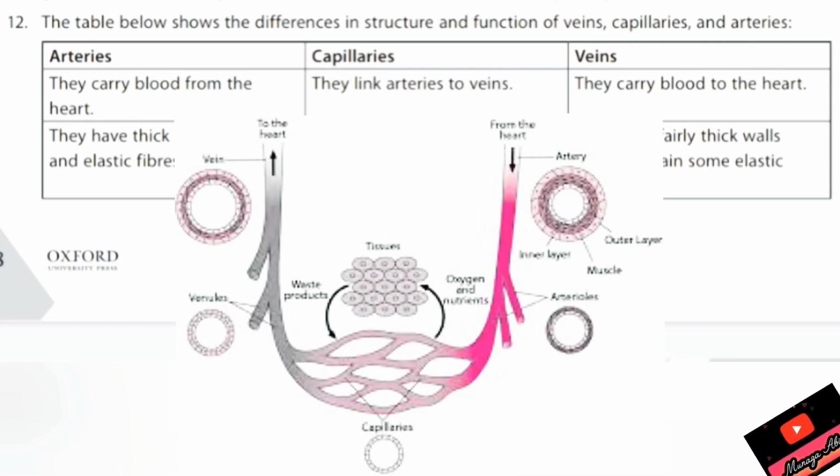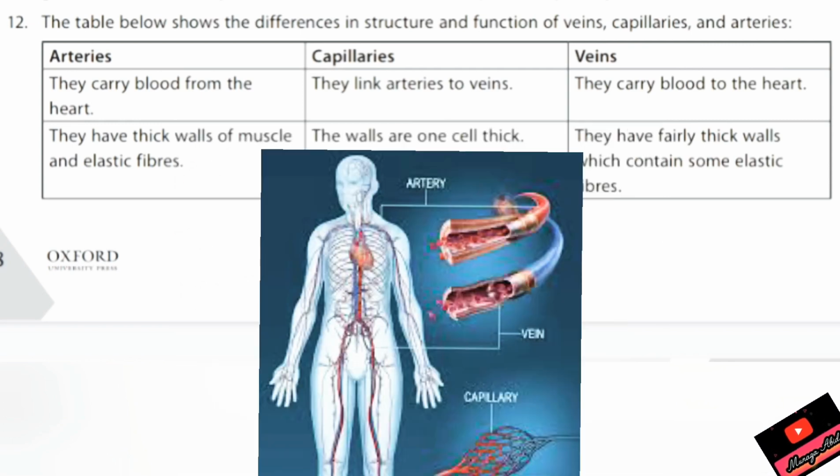You have to draw a table in your journals like this. Give the headings arteries, capillaries and veins. First difference is, arteries carry blood from the heart, whereas capillaries, they link arteries to veins, whereas veins, they carry blood to the heart, they bring blood to the heart.